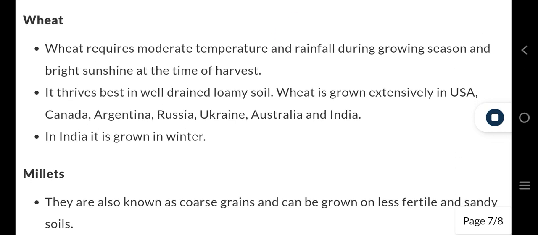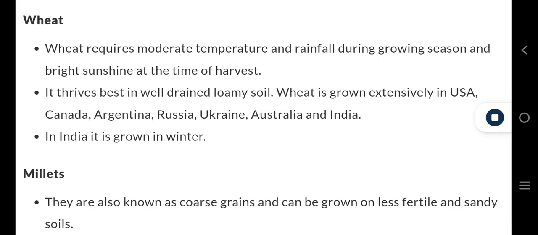Wheat requires moderate temperature and rainfall during growing season and bright sunshine at the time of harvest. It thrives best in well-drained loamy soil. Wheat is grown extensively in USA, Canada, Argentina, Russia, Ukraine, Australia, and India. In India it is grown in winter.